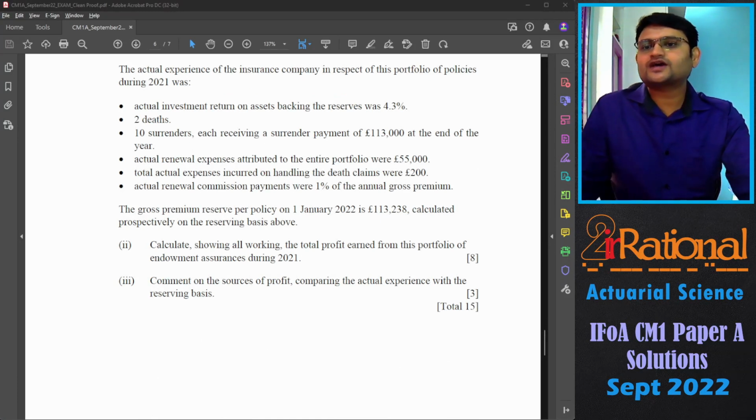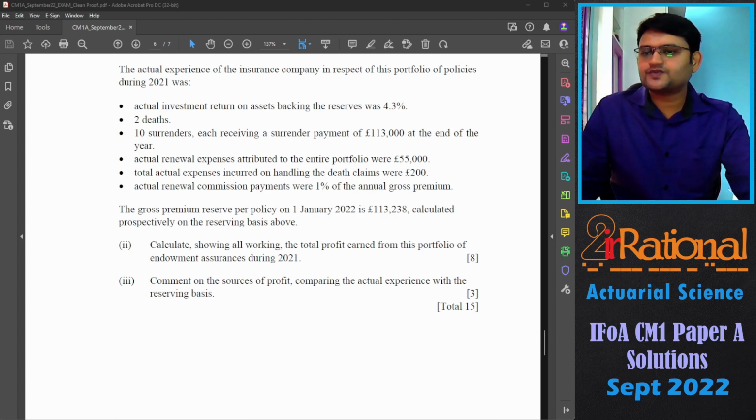Next, they are saying the actual experience of the insurance company in respect of this portfolio of policies during 2021 was: first, the actual investment returns on the asset backing the reserve was 4.3%. There were 2 deaths. We had 10 surrenders, each receiving a surrender payout of 113,000 at the end of the year.